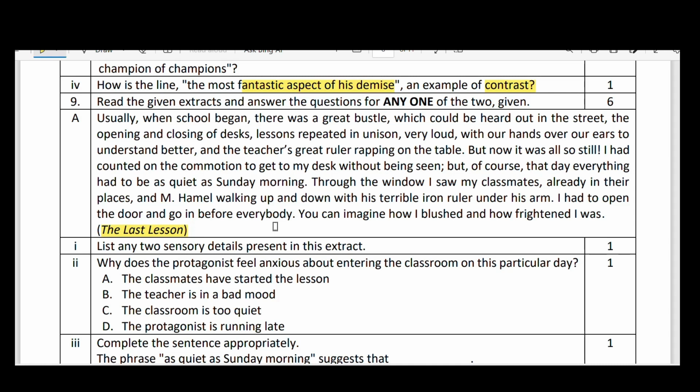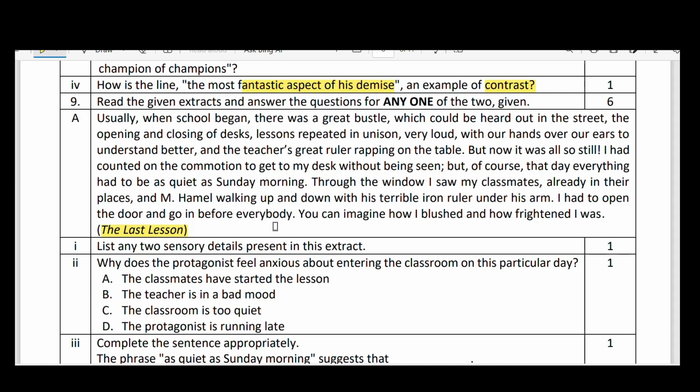So that is what he expected, without being seen. But of course, that day everything had to be as quiet as Sunday morning. It was almost like Sunday morning. Through the window, I saw my classmates already in their places. His classmates were already there. So here his excitement had grown more. Oh my God, all my friends were there.